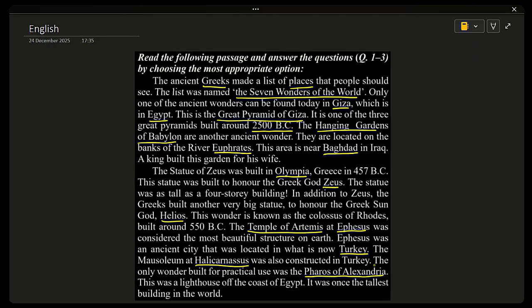This was a lighthouse on the coast of Egypt, to guide the ships. It was once the tallest building in the world. So based on this passage, we have to answer the three questions now.